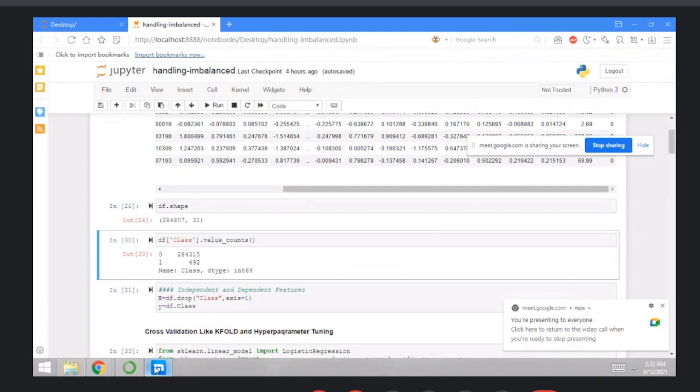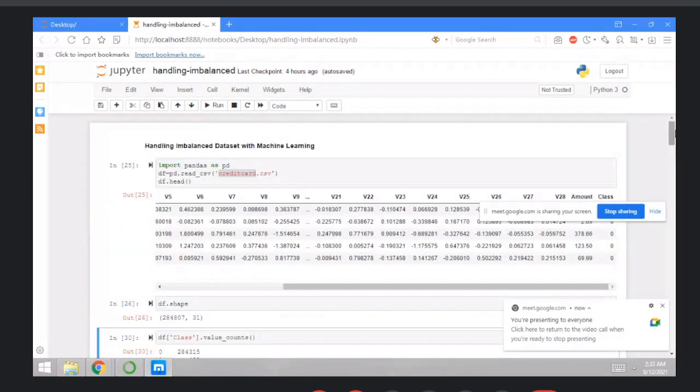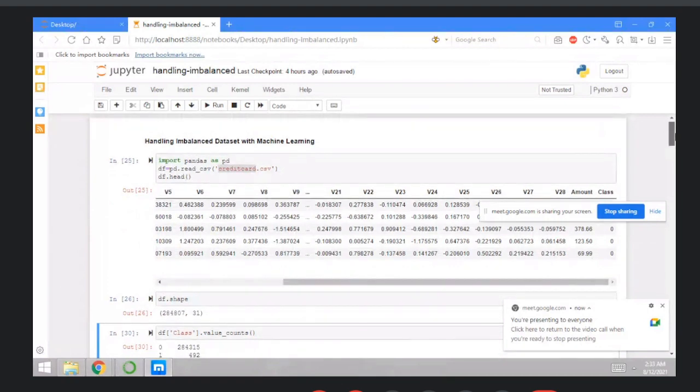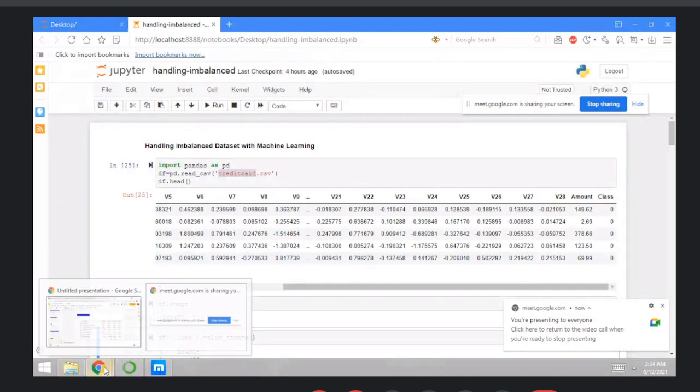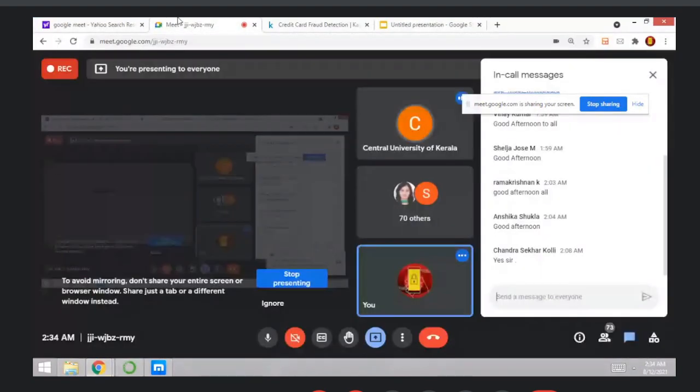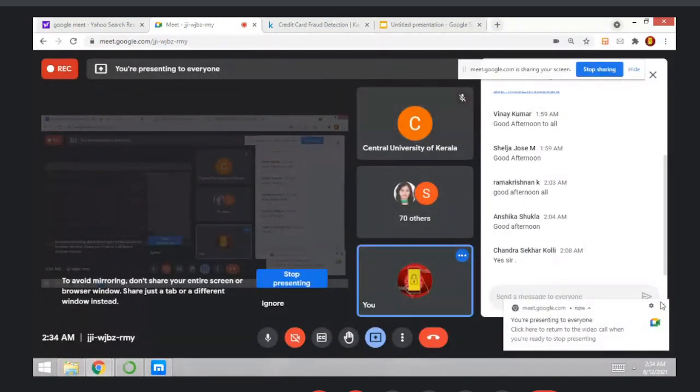Okay. Once you download it, please open it in your working location. Sir, go a little bit slowly. Okay, you want a little bit slower. Okay, no issues. Wait a minute.